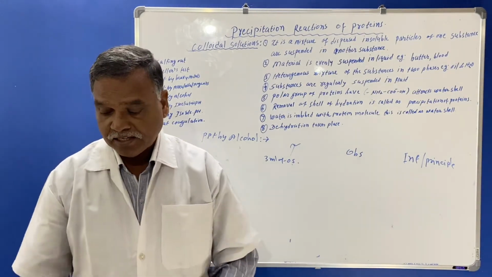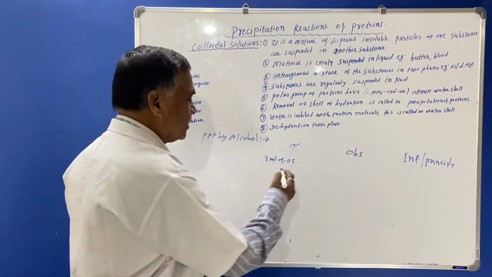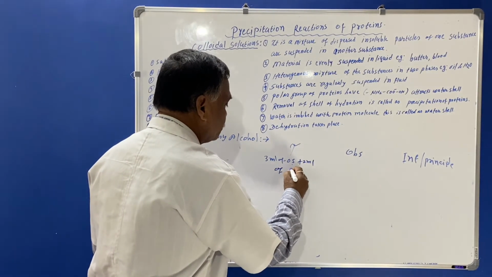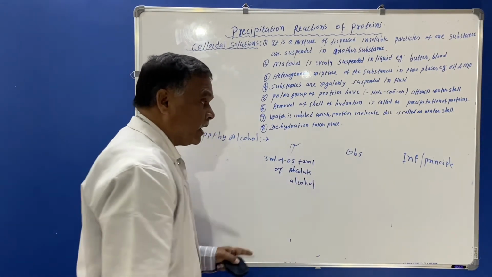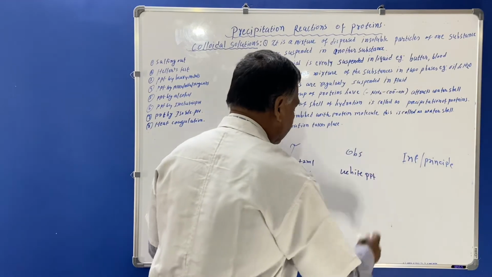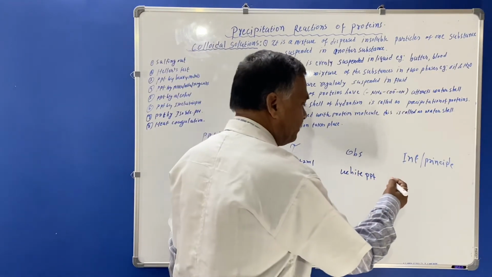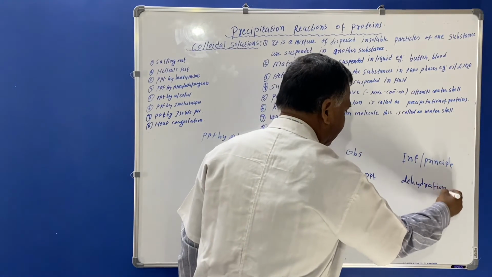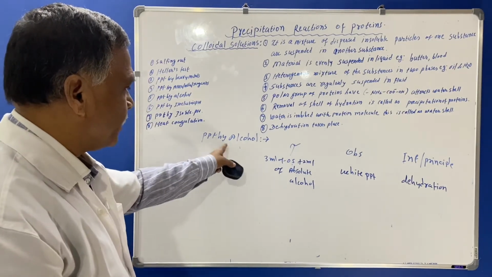So here we are using alcohol in the form of ethanol. 3 ml of original solution plus 2 ml of absolute alcohol, and the observation will be white precipitation. Proteins are precipitated and they show the white color. In the inference you can see that this is a process of dehydration. Dehydration means removal of water will occur there.